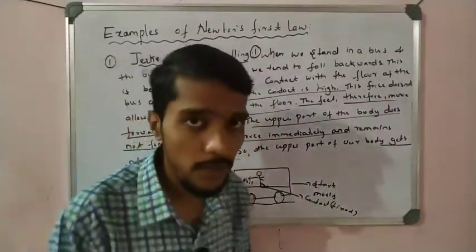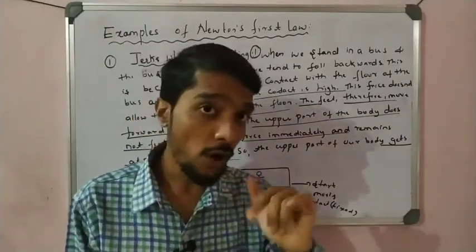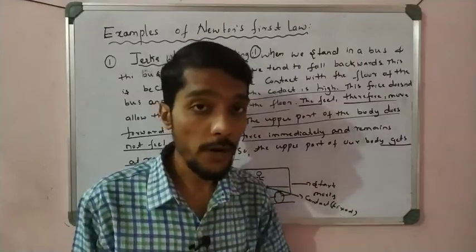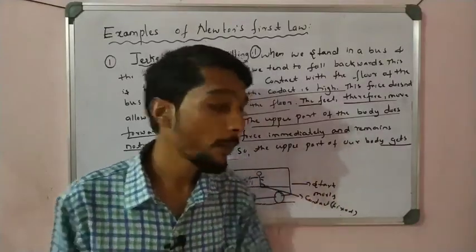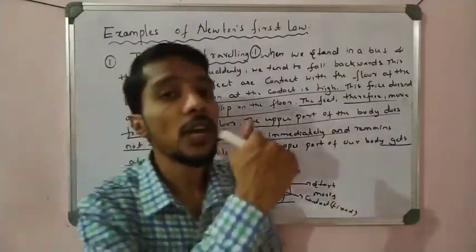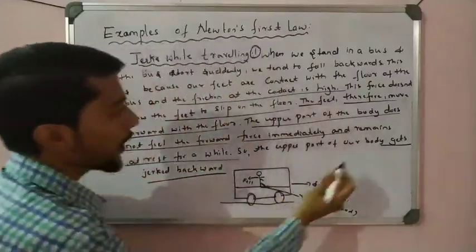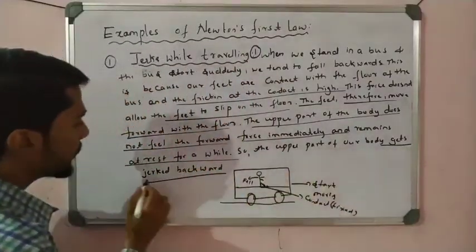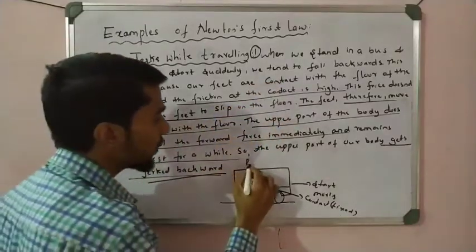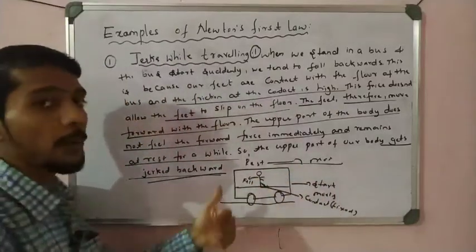So simply, the feet are in contact with the surface and the friction is high, so the feet do not feel that forward force, but the upper part of the body does not move with it because it wants to remain at rest. So that is why we jerk backward when going from rest to motion. That is the answer. When the bus is at rest and then starts to move, what happens? Jerk backward.